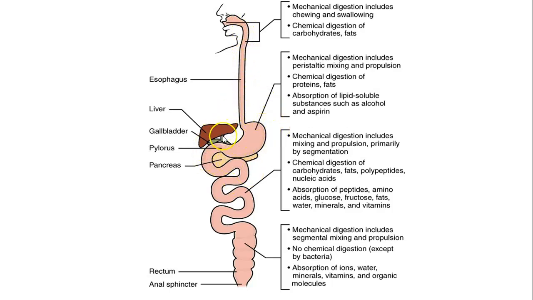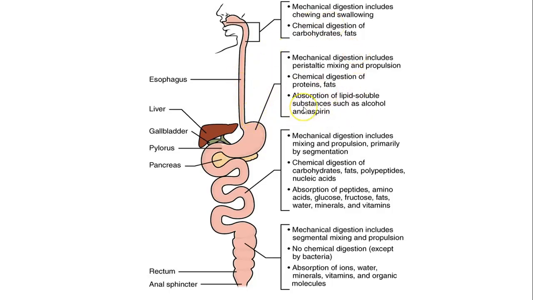In the stomach also, we have mechanical and chemical digestion. Mechanical, as we said, by the movement of the stomach that presses the food and mixes it with the hydrochloric acid and the enzymes. Also, chemical digestion by the help of the stomach enzymes.